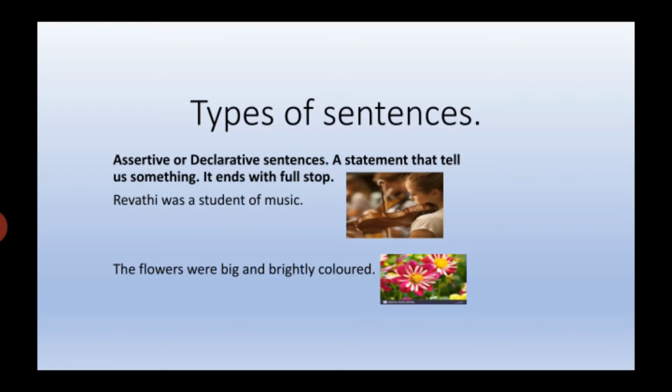See the examples. Revati was a student of music. See, this is a statement and this statement tells us something. What it tells? Revati was a student of music. And the first letter, that R, starts with a capital letter and ends with a full stop. Look at the second image. The flowers were big and brightly colored. Okay, now you understood the declarative sentence, or this is also known as assertive sentence.